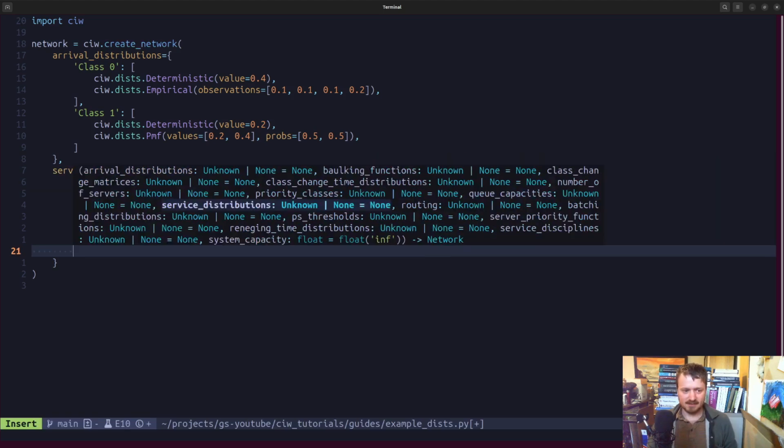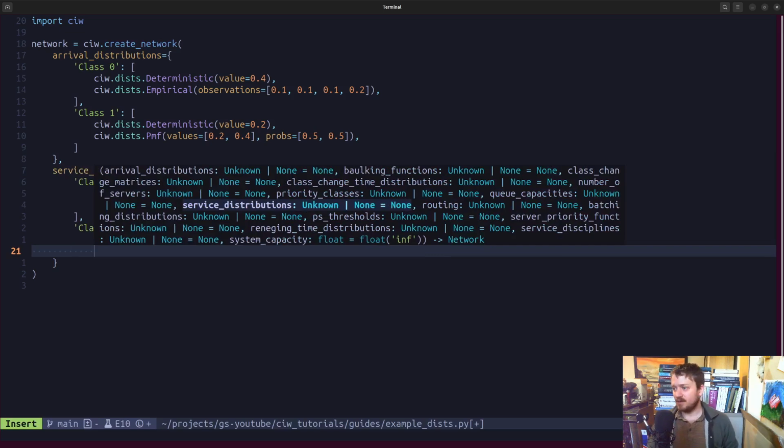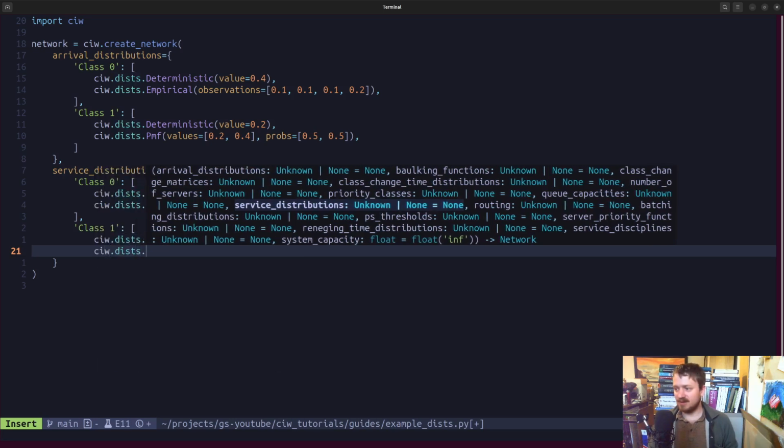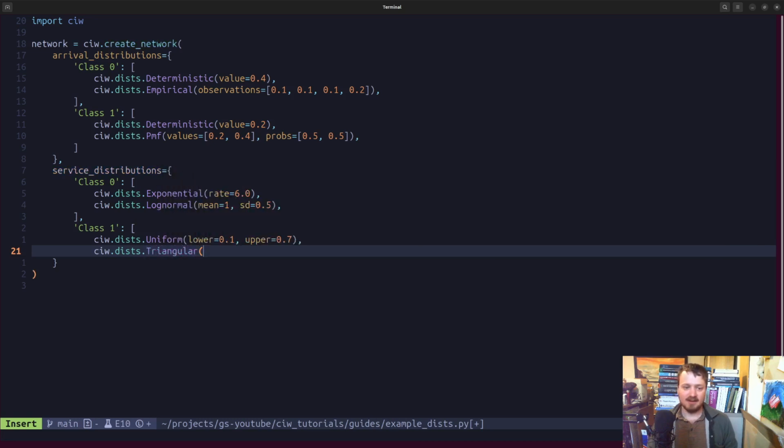Okay, so uniform, that's just uniform probability density over whatever the lower and upper values, in this case between 0.1 and 0.7. And then for this last one, we'll pick another one that's kind of an unusual one. It's a very unnatural looking distribution for many contexts, but if you've got very sparse information about something, like what's the lowest value, what's the most likely value, these are questions that you could ask a stakeholder, and they might have some chance of giving you some kind of answer.